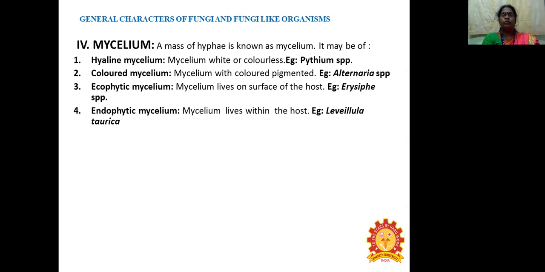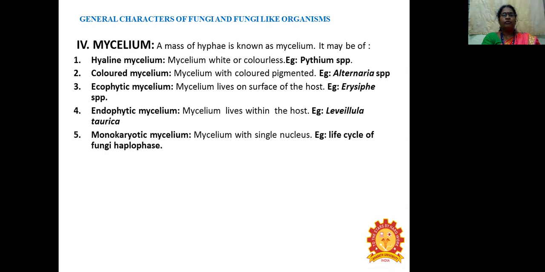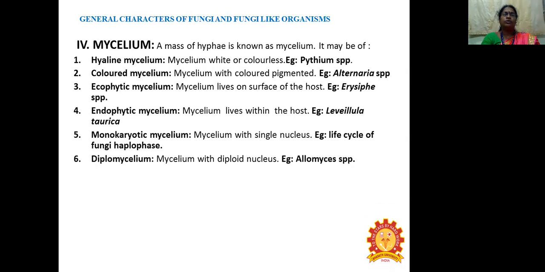Example, Leveillula taurica. The fifth one is monokaryotic mycelium, mycelium with a single nucleus. Example, you can see in the life cycle of fungi, the haplophase. The sixth one is diplomycelium, mycelium with two nuclei. Example, Allomyces species.